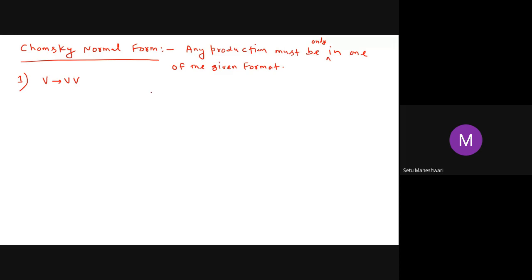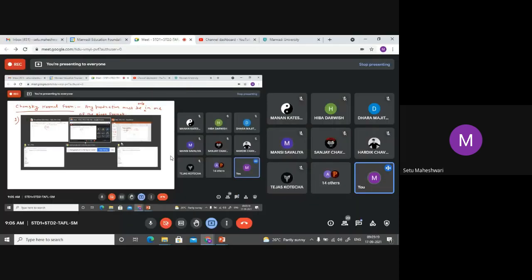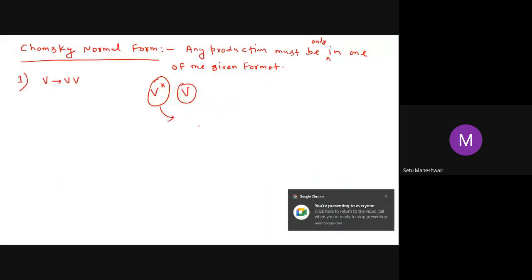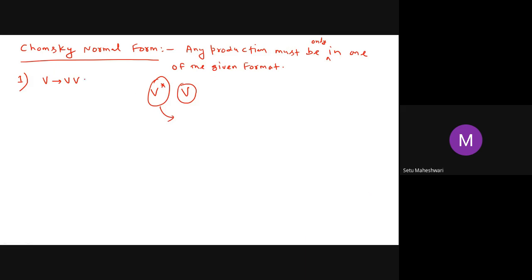Please make sure that you remember the difference between V star and V. V star is any number of variables. V is exactly one variable. And I have written here V, not V star. So you should be very clear about this, that here I am explaining only two variables, not multiple variables. That is one form.